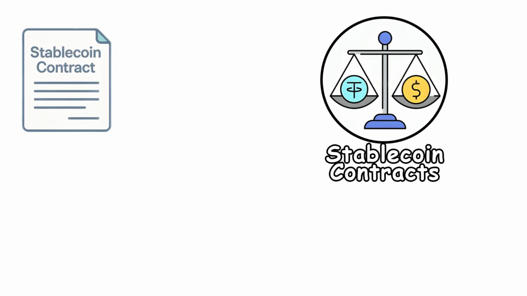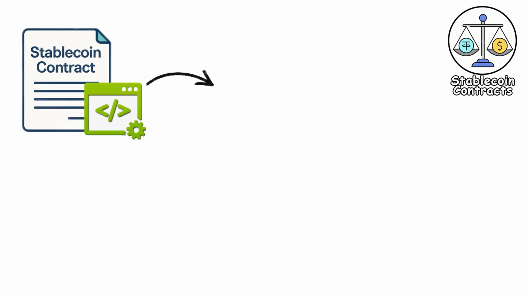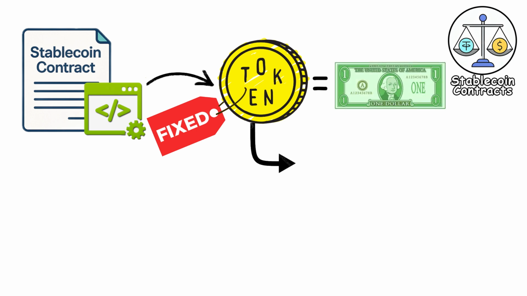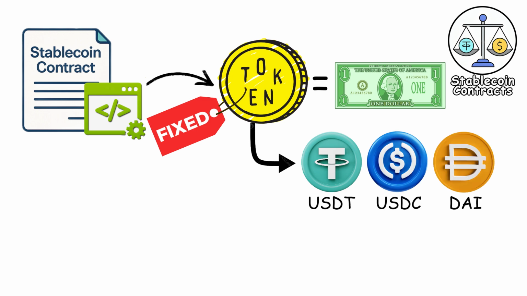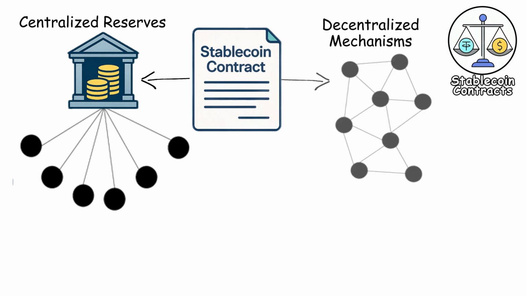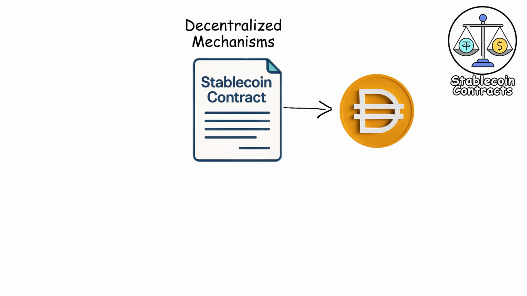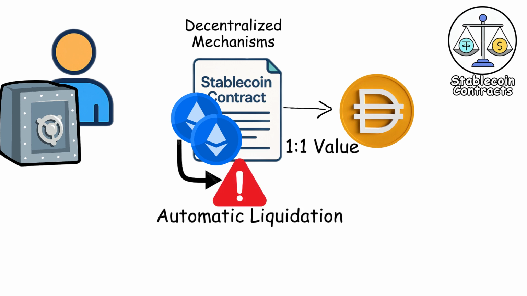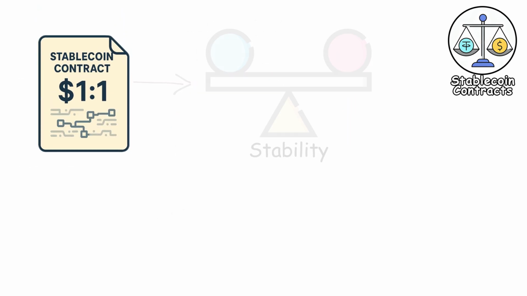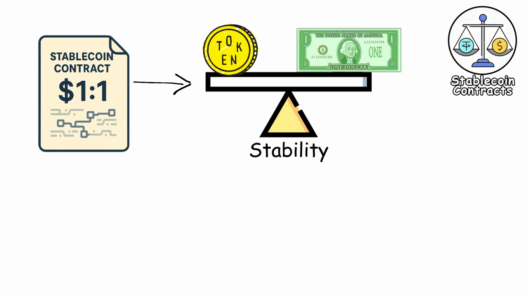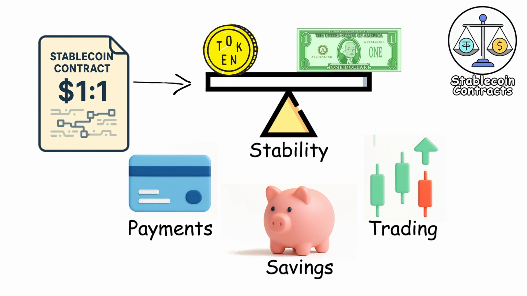Stablecoin contracts. Stablecoin contracts are smart contracts designed to maintain tokens at a fixed value, usually pegged to a currency like the United States dollar. Popular examples include USDT, USDC, and DAI. Some stablecoins are backed by reserves held by centralized companies, while others use decentralized mechanisms. For instance, DAI is generated by depositing collateral into a contract that issues tokens equal to the value of that collateral, with automatic liquidation if the collateral falls below safety thresholds. The key role of these contracts is stability, ensuring that one token consistently equals about $1. This reliability makes them critical for payments, savings, and trading in volatile crypto markets.